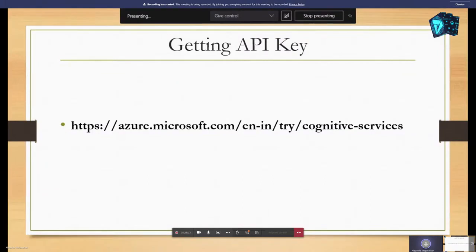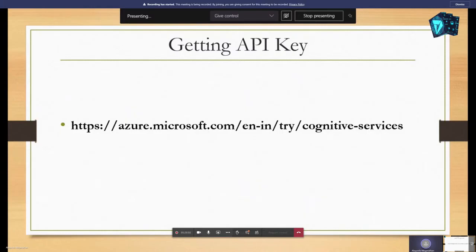If you want to work with Azure Cognitive Services, there are two ways to use them. First, you need to get an Azure subscription. As I said before, while creating the service in the Logic App, you can either go with the free or the paid one. The other method, if you need only the API, is that they provide trial keys for some interesting APIs for free for 30 days. This is the link where you can find the trial keys.